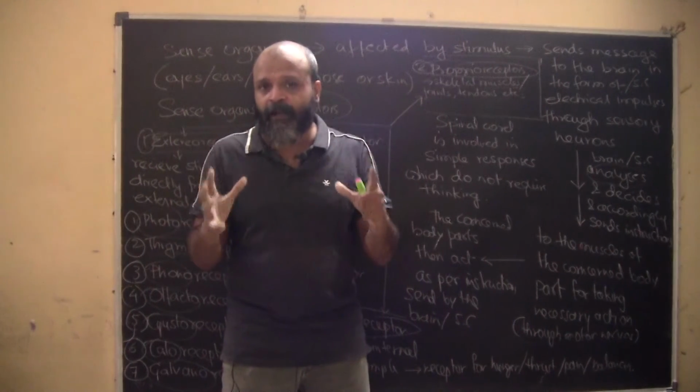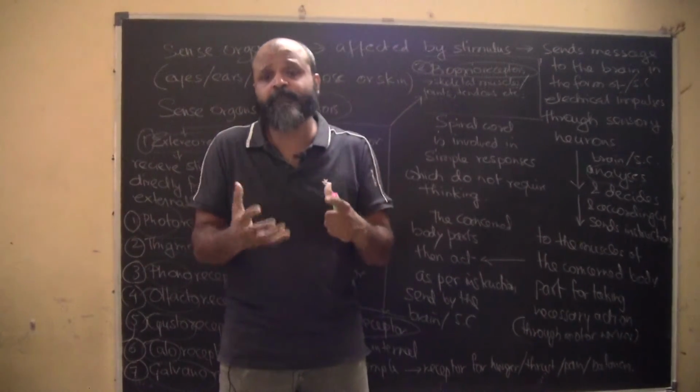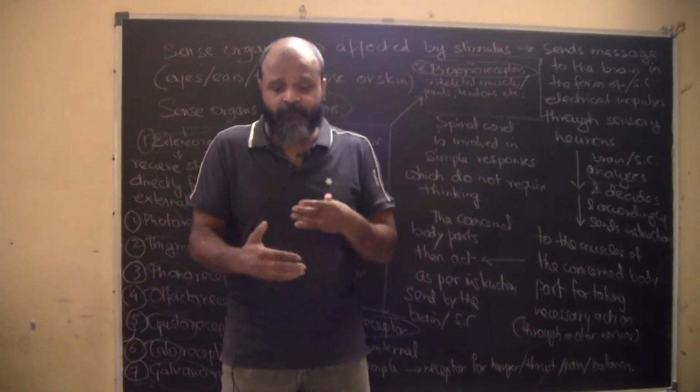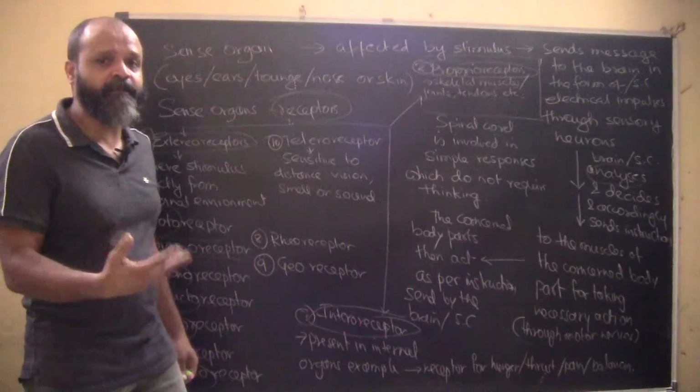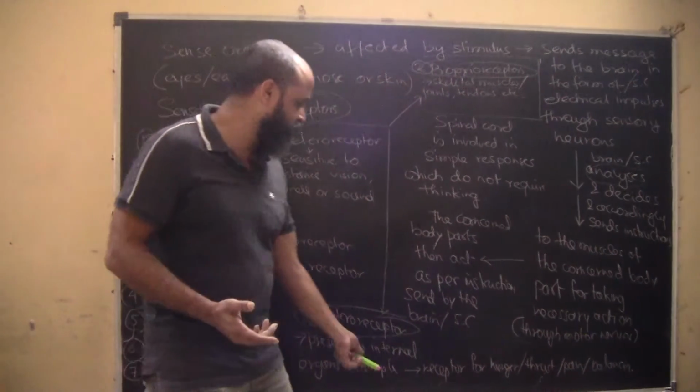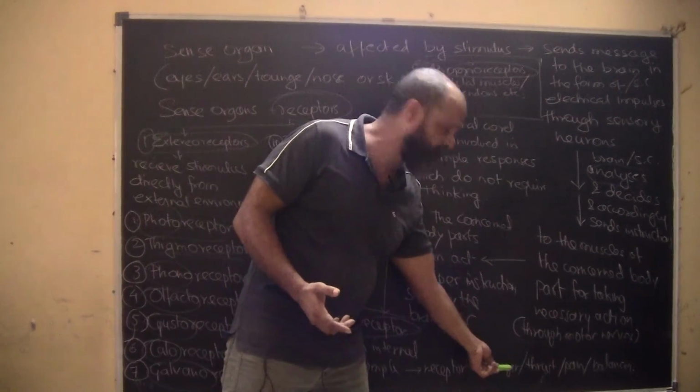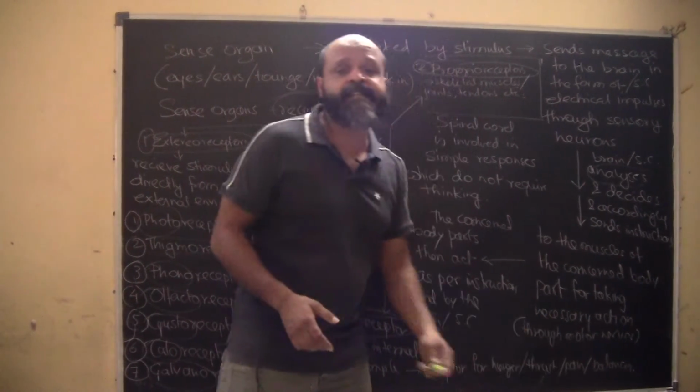So in our body there is a feeling of thirst that is generated, there is a feeling of hunger for food that is generated. All these are basically cravings that are generated because of these receptors. Okay, so they are sensitive to hunger, they are sensitive to thirst, they are sensitive to pain as well.